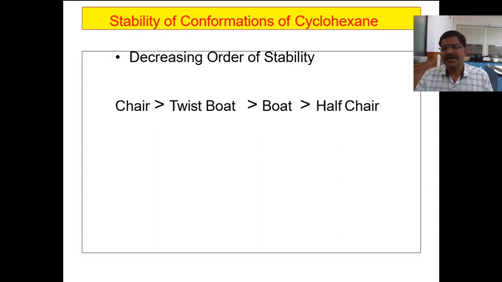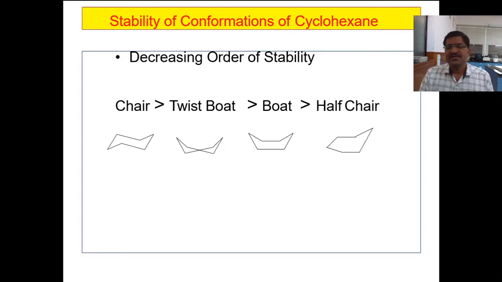If the potential energy content is higher, then the conformation will not be formed or will not exist. If the potential energy is less, then the conformation will be easily formed and easily exist, that is, it will be a stable conformation. Now let us see the different conformations: chair, twist boat and half chair, and their stability order.